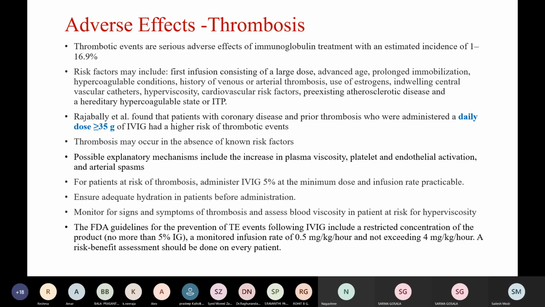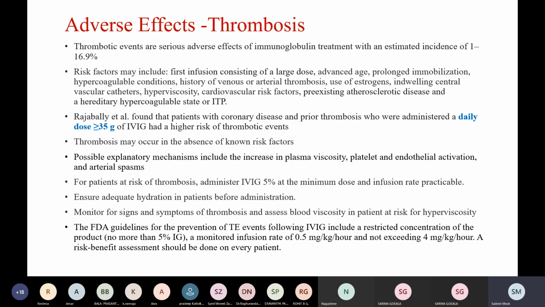Coming to thrombosis, thrombotic events are serious adverse effects with an estimated incidence of about 1 to 16%. Risk factors include first infusion containing a large dose, advanced age, prolonged immobilization, hypercoagulable conditions, history of venous or arterial thrombosis, use of estrogens, indwelling central vascular catheters, hyperviscosity, cardiovascular risk factors and pre-existing atherosclerotic disease, and a hereditary hypercoagulable state or ITP.